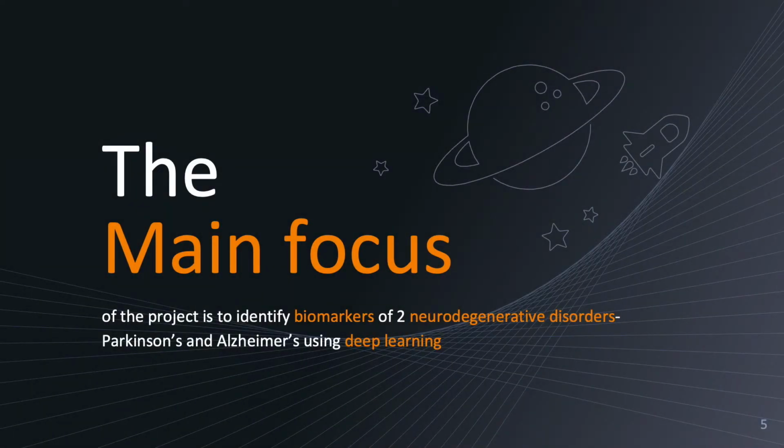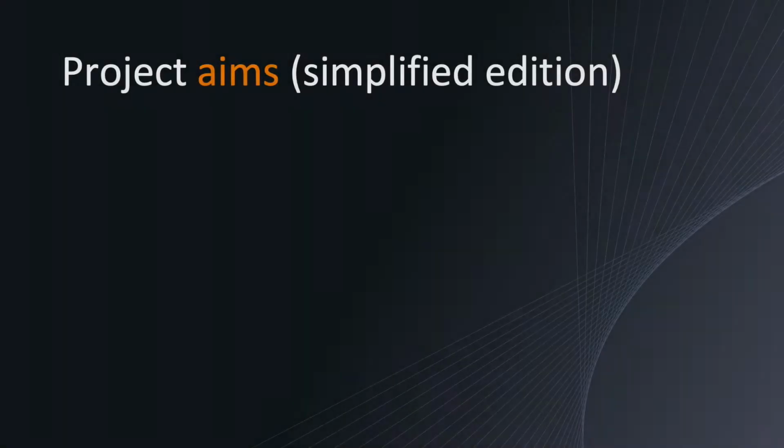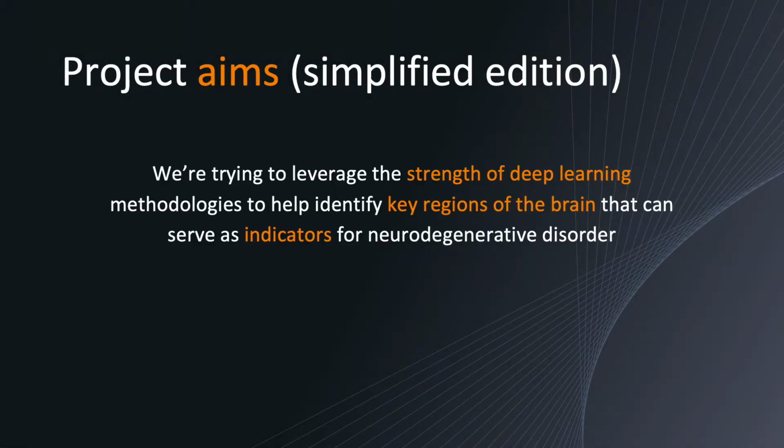The main focus of the project is to identify biomarkers of two neurodegenerative disorders, Parkinson's and Alzheimer's diseases, using deep learning. So to put that in slightly more detail but still simple terms, we are trying to leverage the strength of deep learning methodologies to help identify key regions of the brain that can serve as indicators for neurodegenerative disorders.